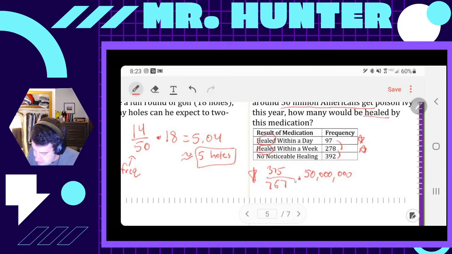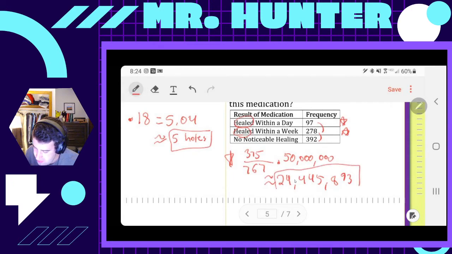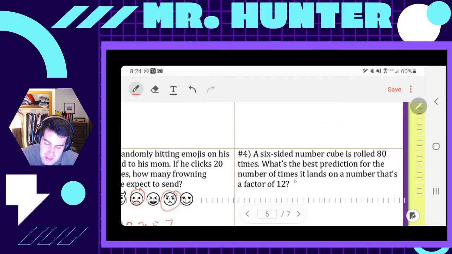And I get an answer of this. 24,445,893, and then it's like 0.09. So about 24,445,893 Americans are expected to be healed from this. Again, take the probability, multiply by the attempts.